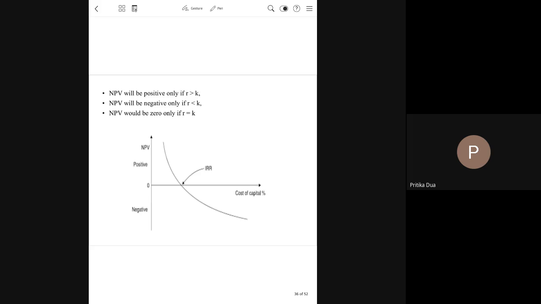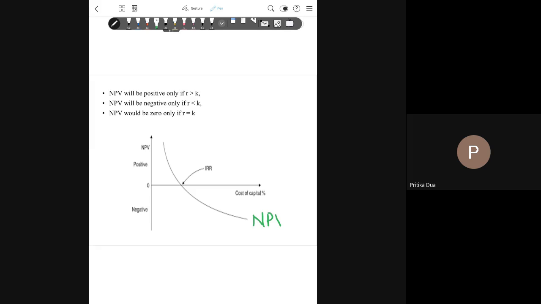NPV and IRR are closely related to each other. Basically, IRR is the discount rate at which NPV is 0. So, if this curve is showing you the NPV of the firm, then this point is at 0 cash flow. This point is giving you the IRR of the firm.